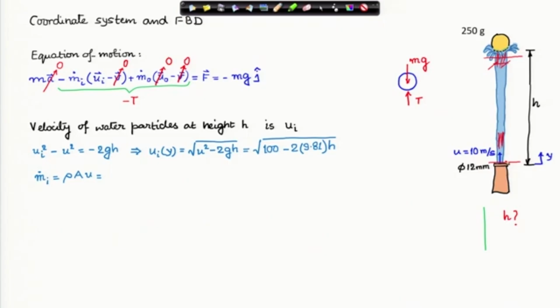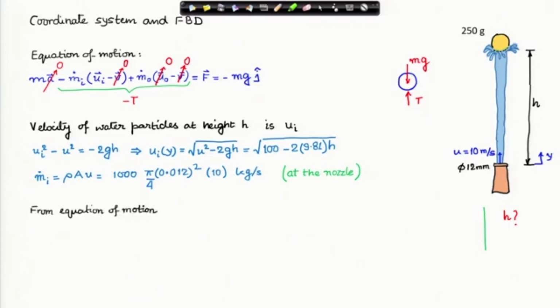Therefore, I calculate m i dot from the m dot at the nozzle. You can plug in the values at the nozzle. The diameter is specified, the velocity at the nozzle is specified, therefore I can find out the area, and hence I can find out m i dot.